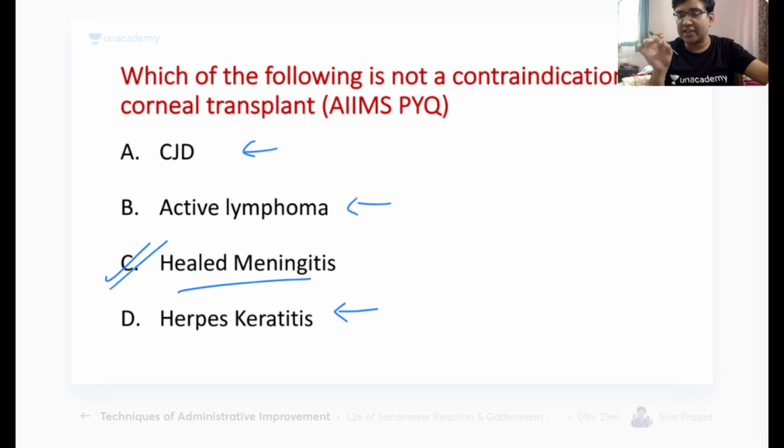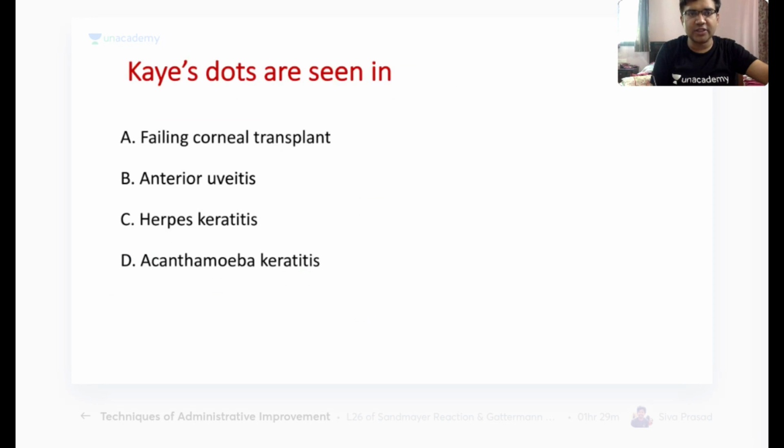If the patient had COVID and recovered more than 2 weeks ago, then you can safely go with the corneal transplant. And if the patient died because of COVID, or rabies also, then you should not take the cornea for corneal transplant. Okay, let's move to the next question.